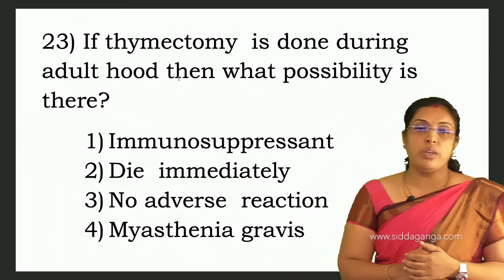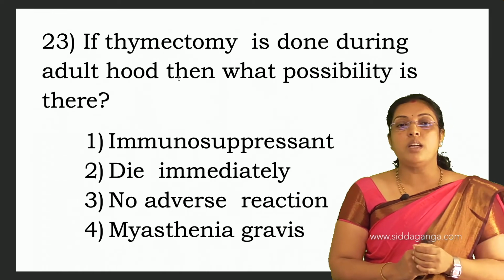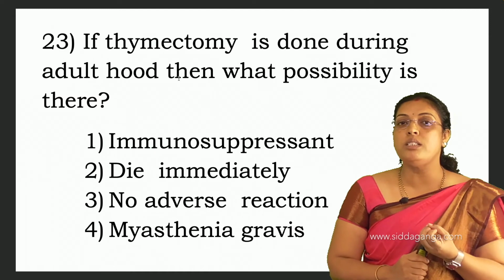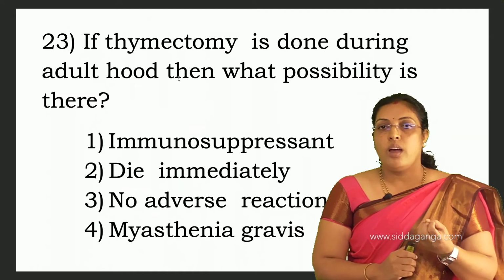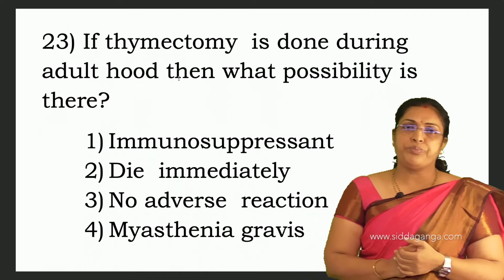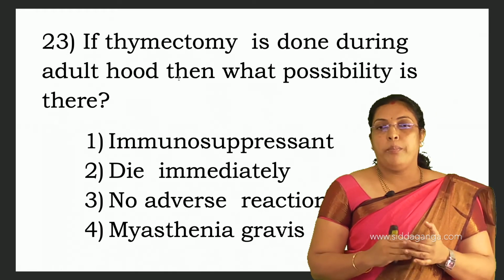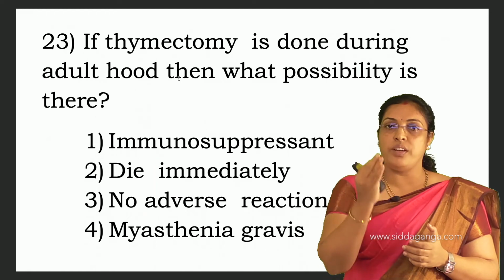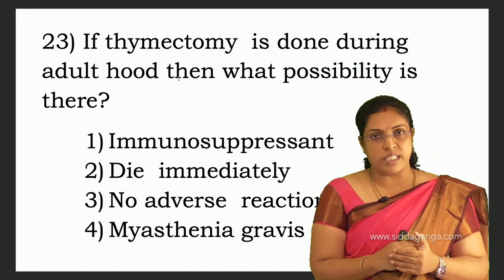We also know that the thymus increases in size from birth till adolescence, and after that it decreases in size.